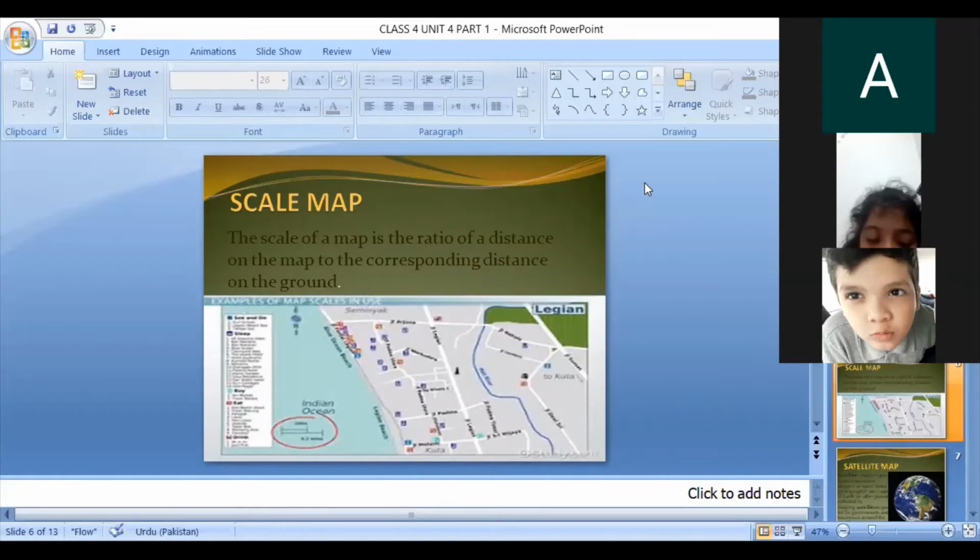So we will know what is the distance of Murree. For example, I'm not telling you the accurate distance, say Murree is 200 kilometers away from Islamabad. So on the scale map, we can get the measurement and the distance of Murree from Islamabad. Okay, you can see this is the place. Different places are given in this map, and the distances are given here. These are the lines you can use to measure the distance of the area.